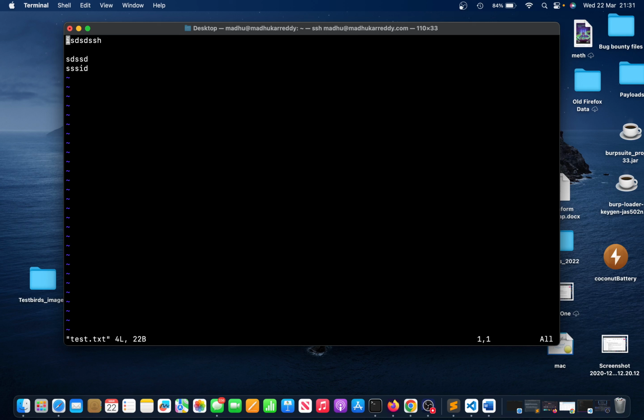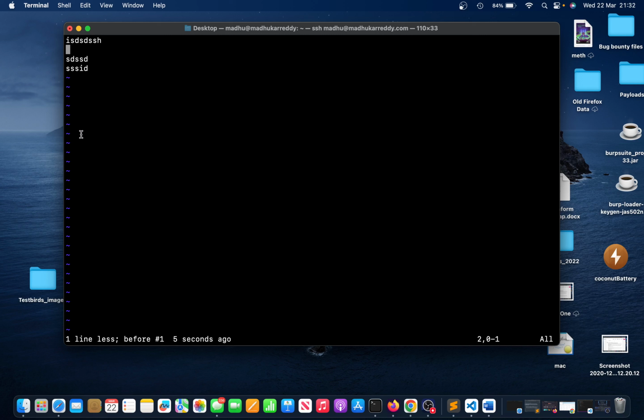If you want to copy this line, for instance the first line, you just need to press YY, then go to your desired location and press P. So that's going to copy it. If you want to undo that, just press U, it's going to undo. Remember, we are not in insert mode. If you don't see insert over here, that's command mode. That's why this copy paste thing is working over there.